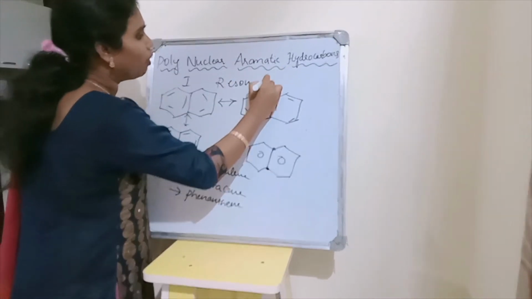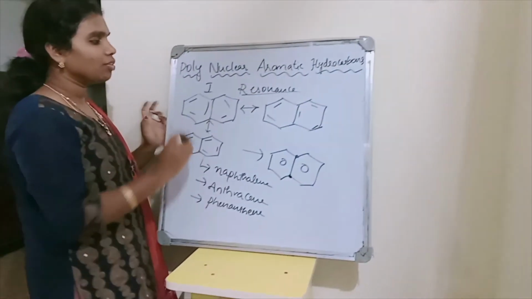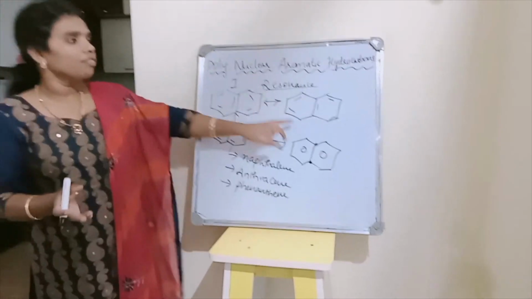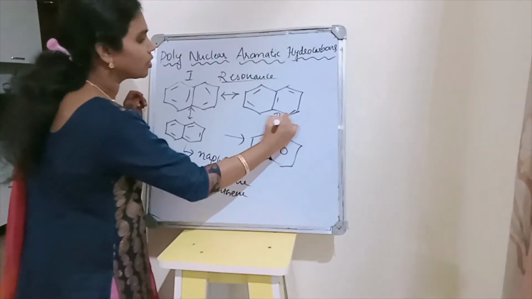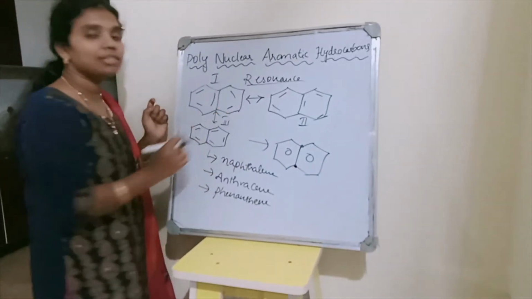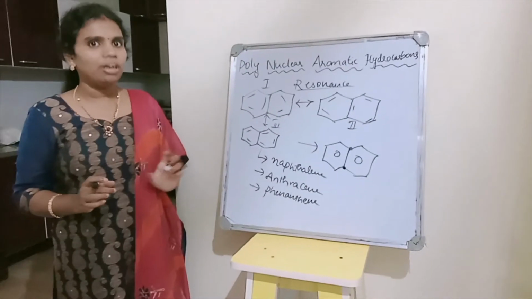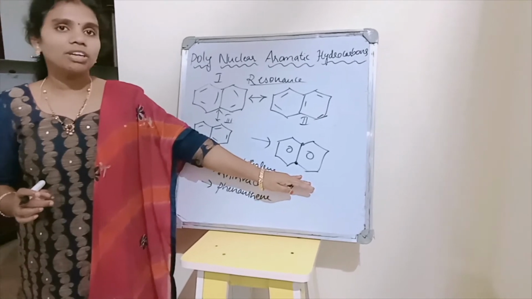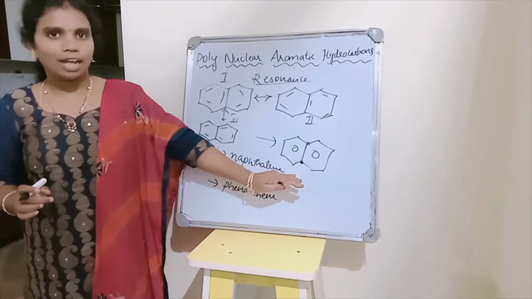So nothing but the bonds are moving. Okay, so when the bond goes to another position or shifts to another position, we will get another structure, that is structure 2, and this is structure 3. So these 3 are collectively called resonance hybrids or resonance structures. And in a general, common way, we can represent the structure of naphthalene in this form.